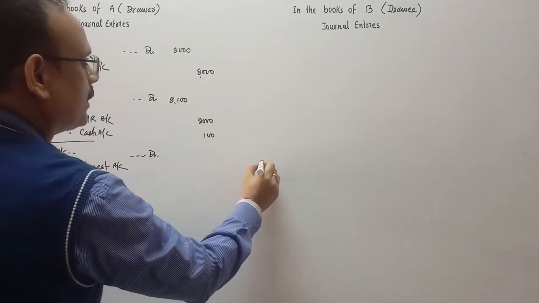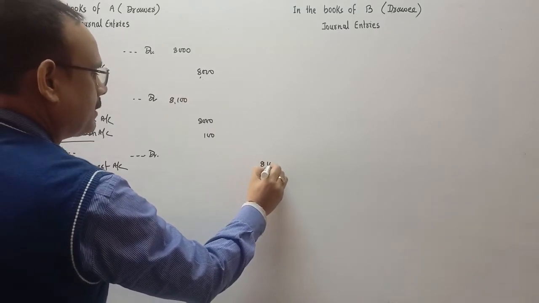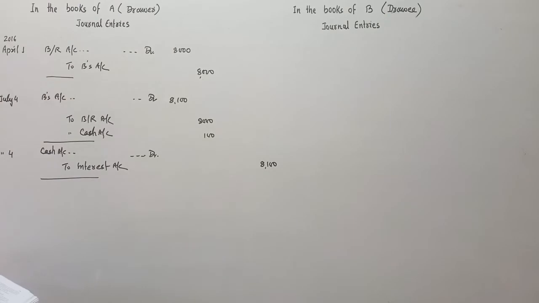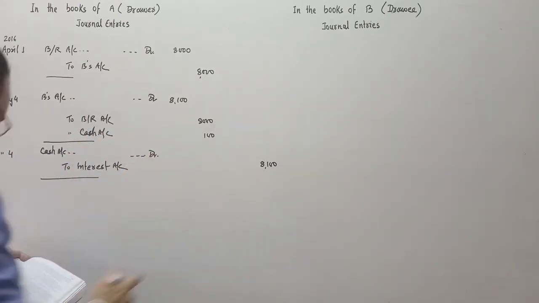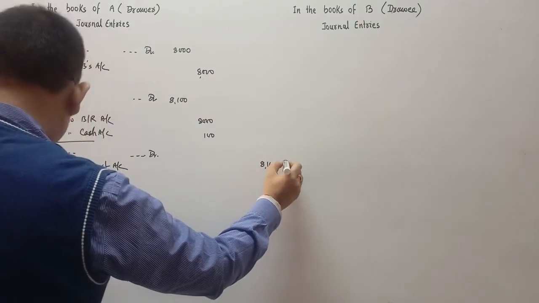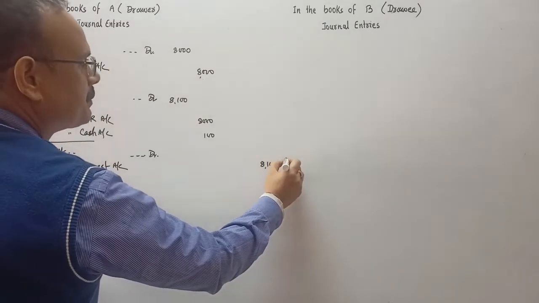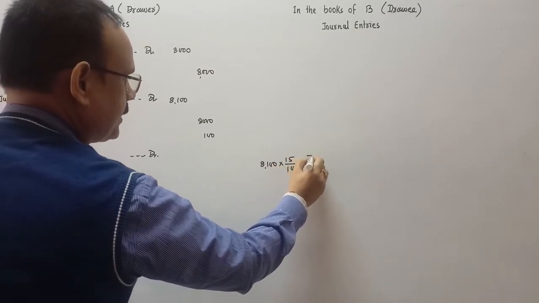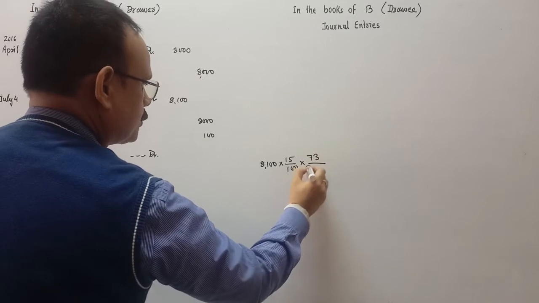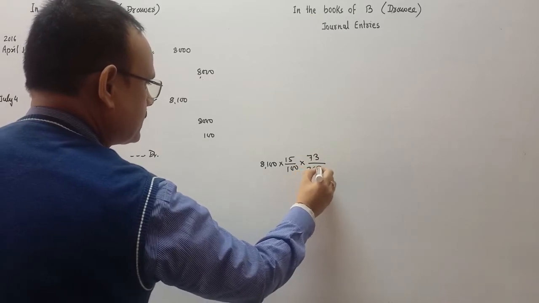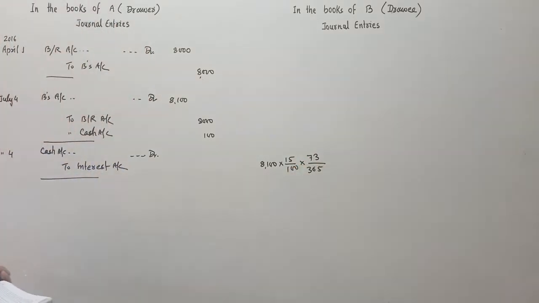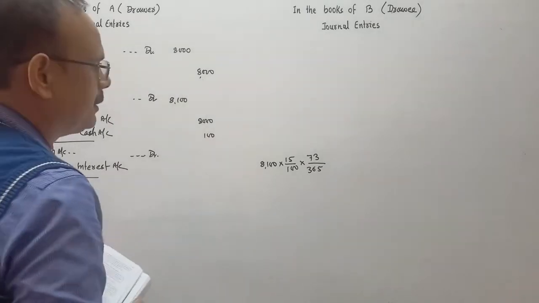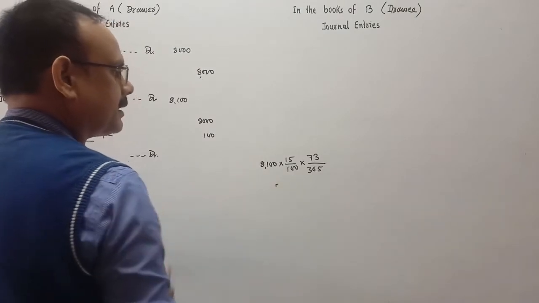Now the new one is 8,100 after adding the noting charges, into rate of interest. Rate of interest given in the question is 15% per annum. And the extension is for 73 days. So 73 upon 365. So we'll calculate the interest.